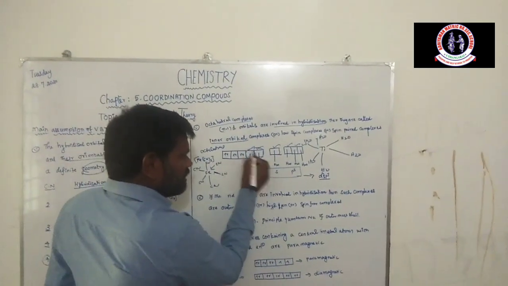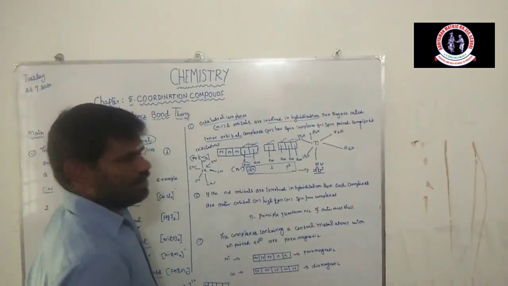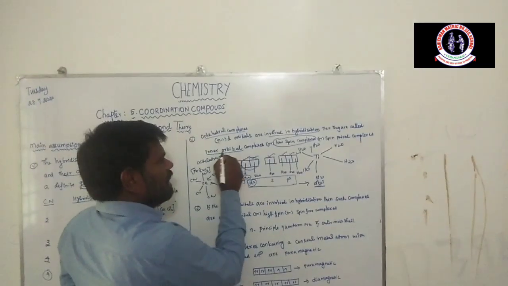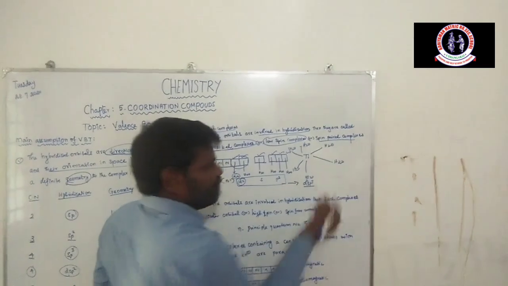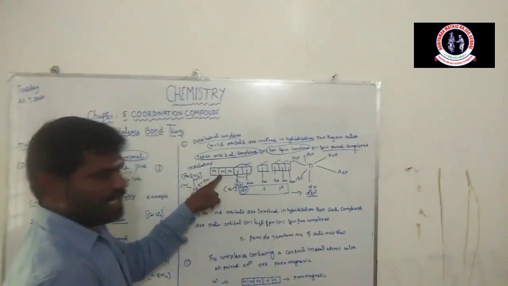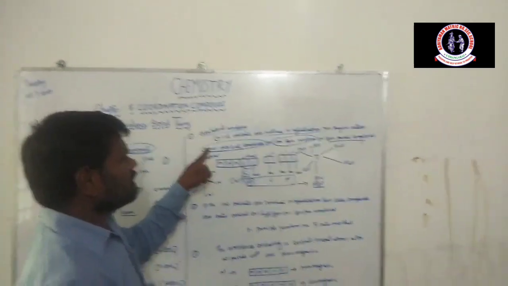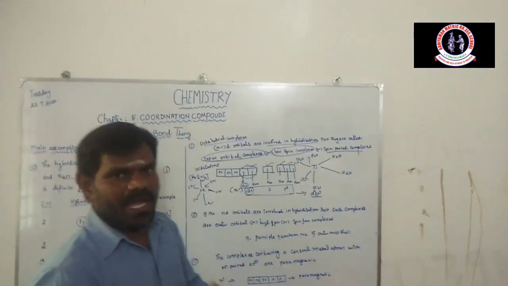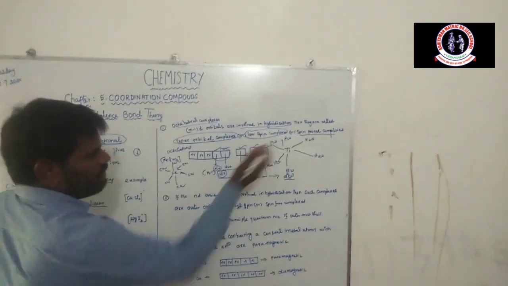So it involves the (n-1)d orbitals. So this complex is a low spin complex, or inner orbital complex, or spin paired complex. Here the ligand is a strong field ligand, so unpaired electrons undergo pairing. So it is also known as an inner orbital complex, low spin complex, or spin paired complex. All the strong field ligands are involved in this process.